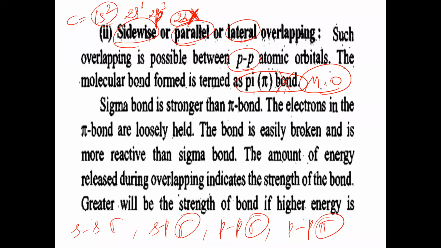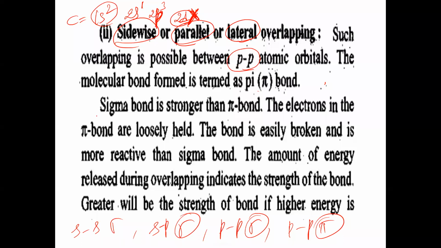Here the molecular orbital is called pi molecular orbital, we can say. And if you want to say it in terms of bond, the molecular bond formed is called pi bond. When pi bond is formed, generally there is lateral overlapping.